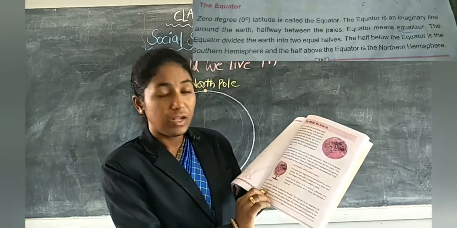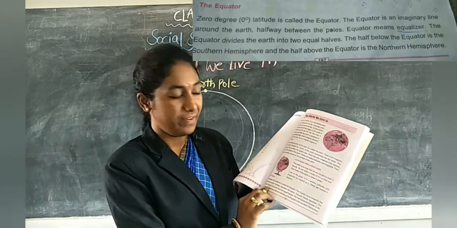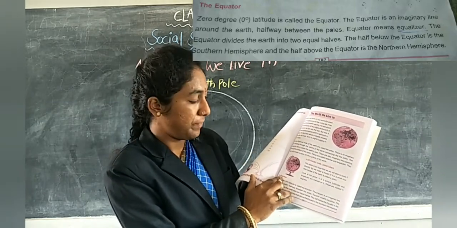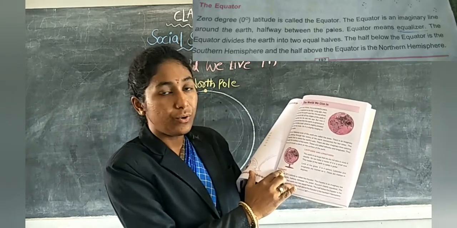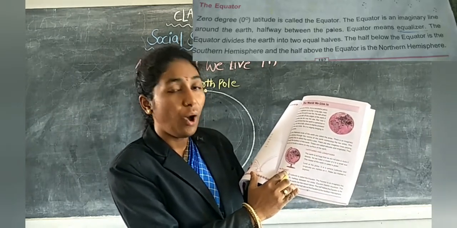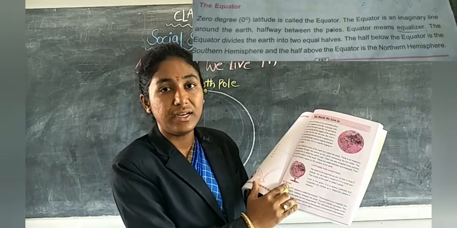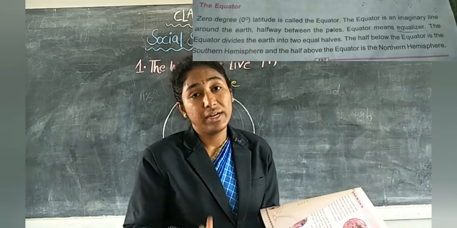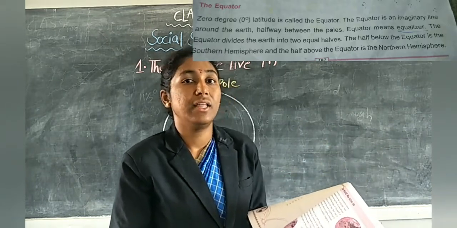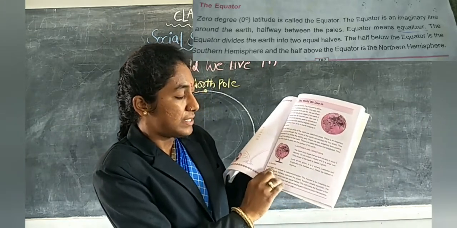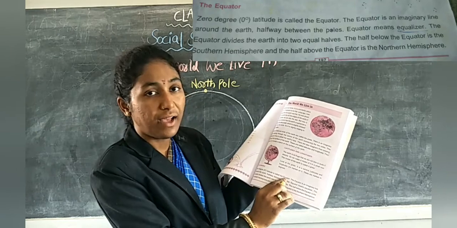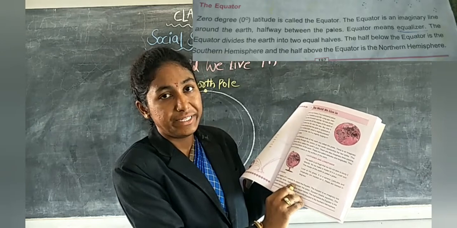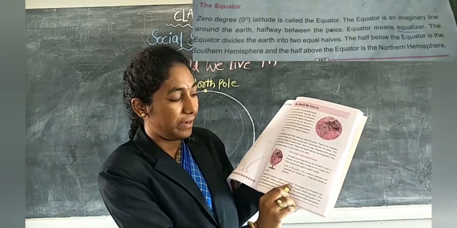Look children, look at the last paragraph. What is this? The equator. E-Q-U-A-T-O-R. The equator. Now we are going to learn about the equator. What is equator? Where is it located on the globe? See, 0 degree latitude is called the equator. Listen carefully children. 0 degree latitude is called the equator.